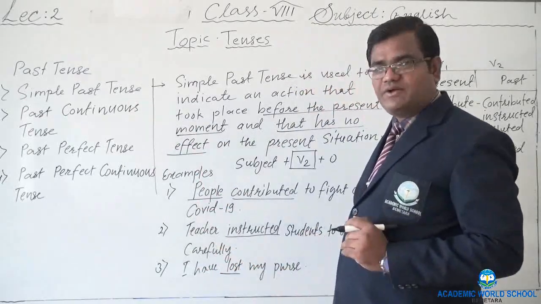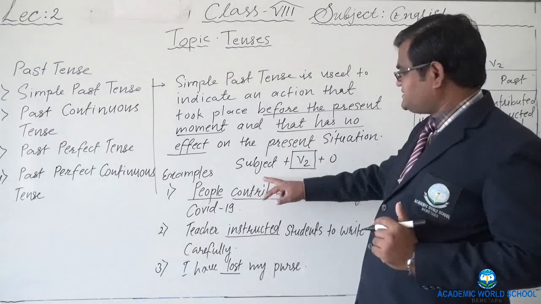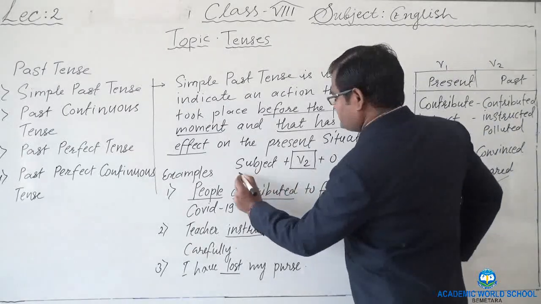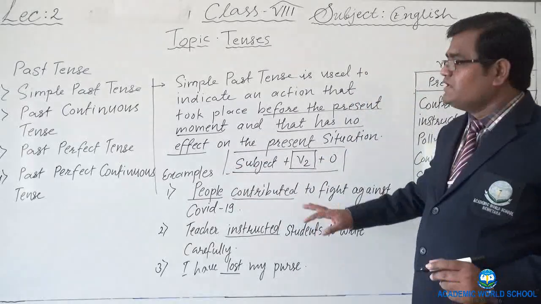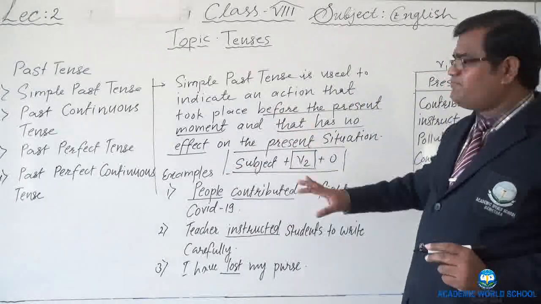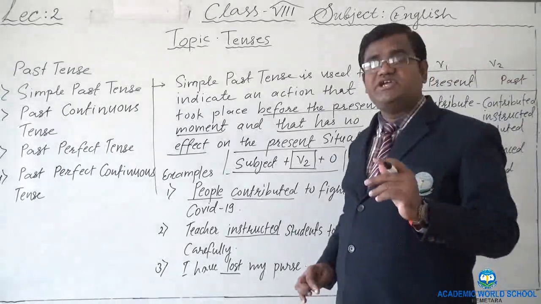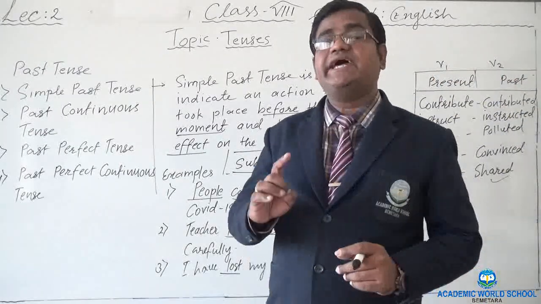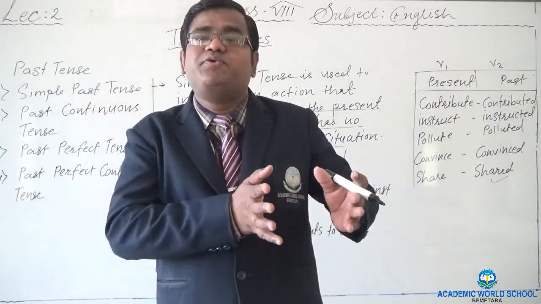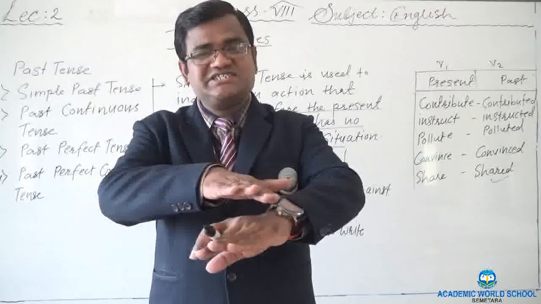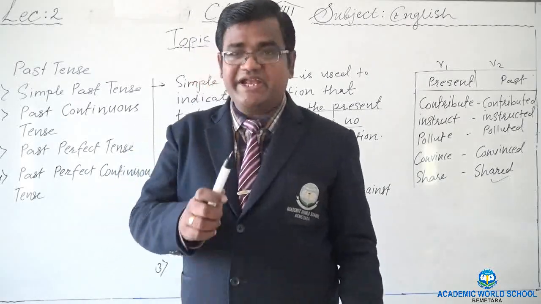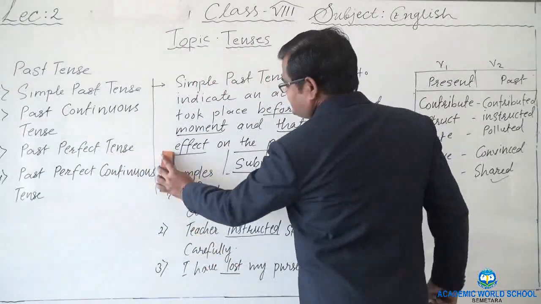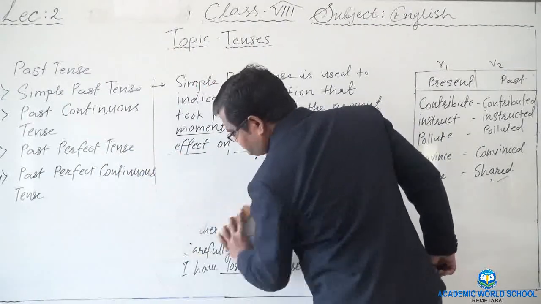So the formula of simple past tense is subject plus second form of the verb and then object. We can say simply the simple past tense is used to indicate an action that took place just before the present moment and has no connection with the present, right? So at one more place we are using simple past tense. Let me tell you that.